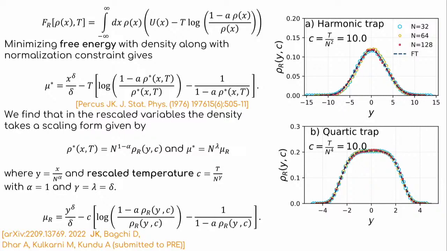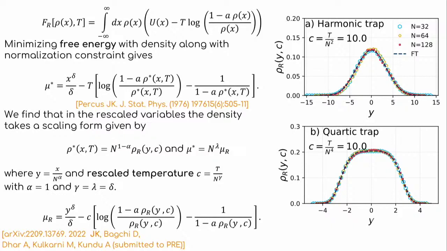This equation has actually been exactly found by Percus. So we have the same equation. Now we want to understand how the density profile looks, but there is an explicit system size dependence inside the density profile.